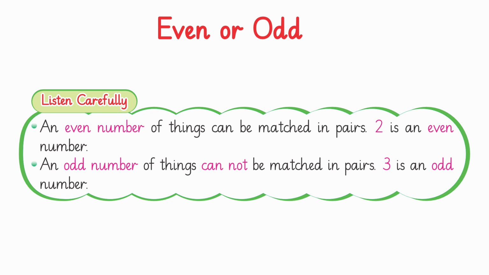Dear students, today we will read even and odd. Today we will learn about even and odd. An even number of things can be matched in pairs of 2. An odd number of things cannot be matched in pairs. 3 is an odd number.